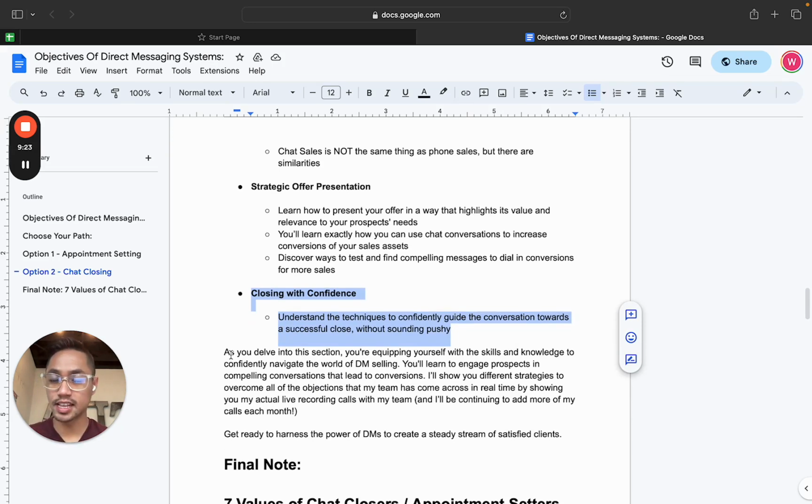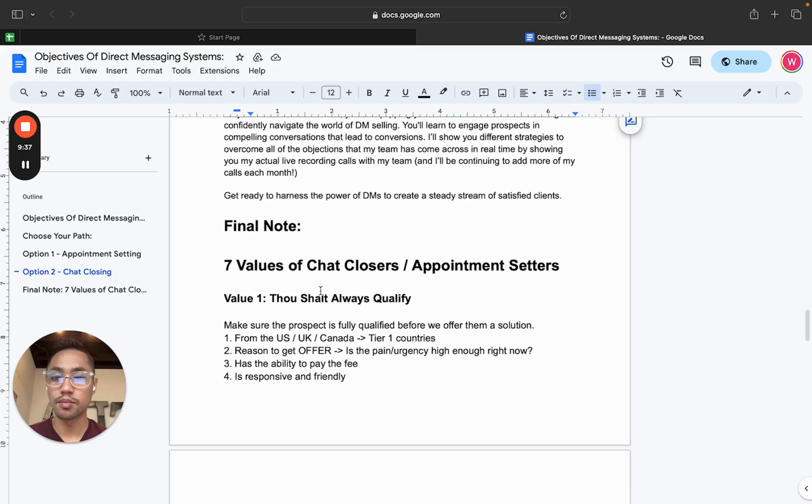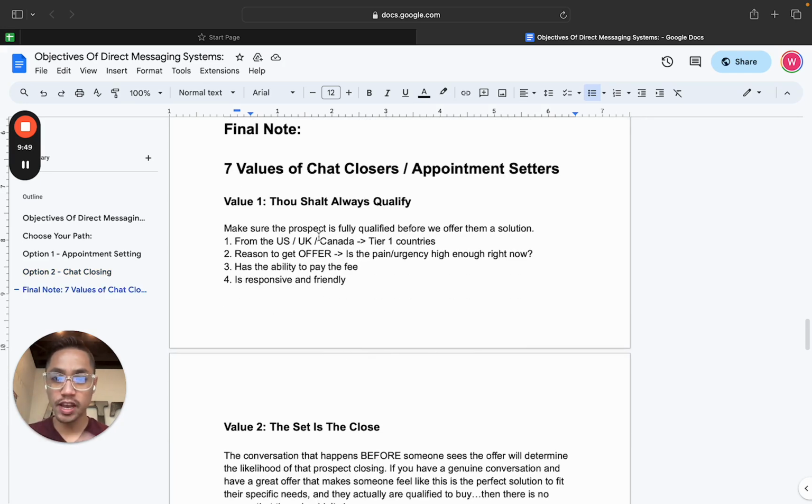As you dive into that section, super excited, because you're going to learn everything I know about DM selling, and that is one of my favorite topics to talk about. So cool. Excited to dive into some of that stuff more. Now, as a final note, I have at the bottom of this document the 7 values that I see as the most important guiding principles in chat closing. So here are the 7 values of chat closing.